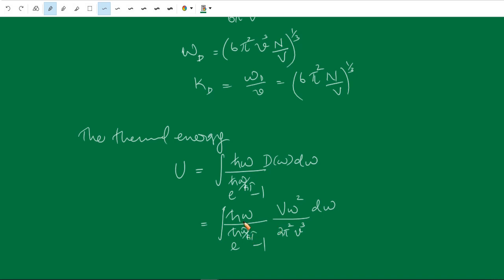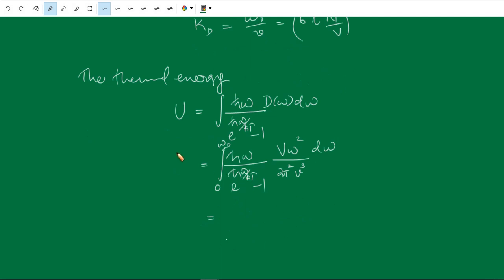We have to integrate this over all the frequencies, from 0 to the cutoff frequency omega D. This is the thermal energy for each polarization. We assume that the velocity is constant for all the polarizations, transverse and longitudinal.